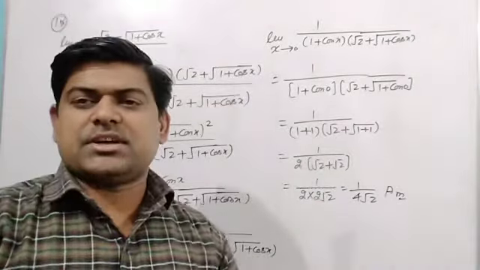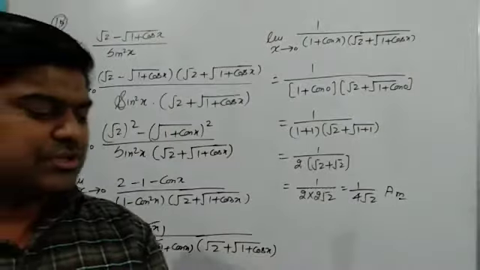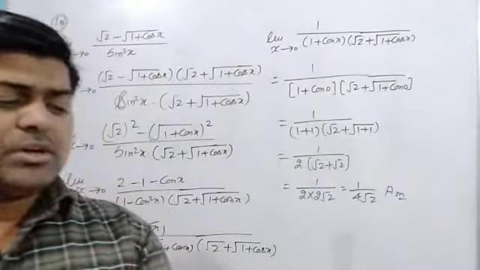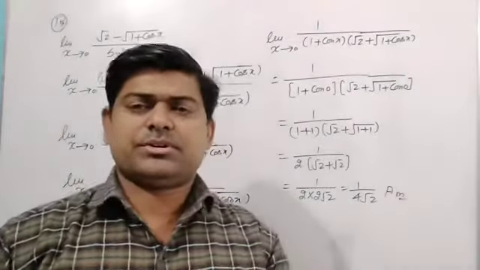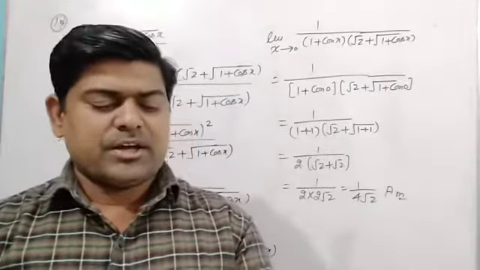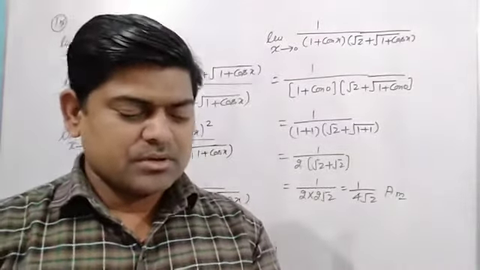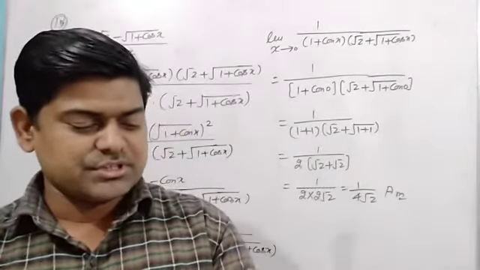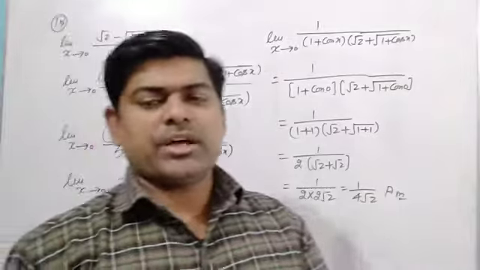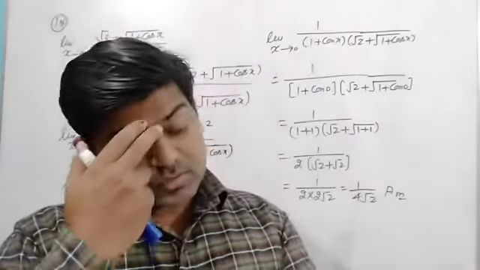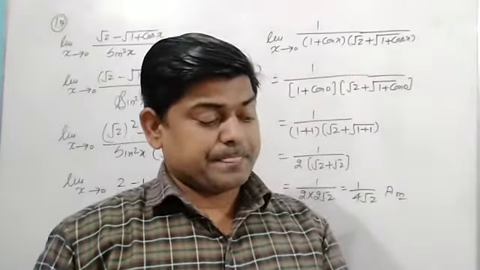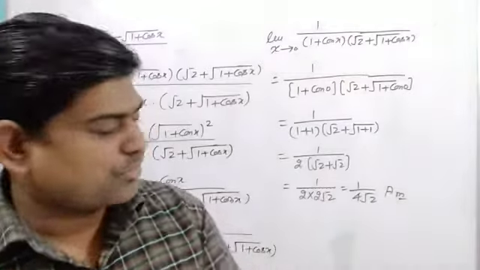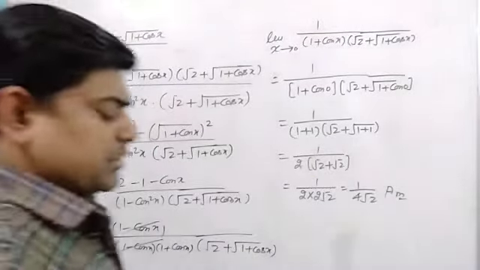Okay, I've got all these things, and now some other type of questions are there: question number 16 and 17. In both questions we have to divide by x in numerator and denominator, and then we will simplify and get our result easily. So again I'm repeating that in both questions 16 and 17, numerator and denominator both have to be divided by x. So I'm doing question number 16 first part for you, and then after that some other type of question.